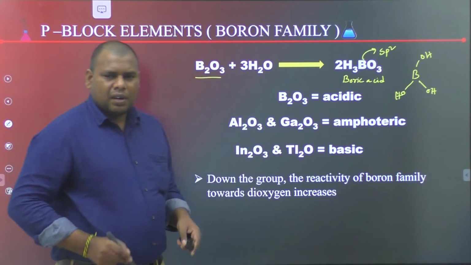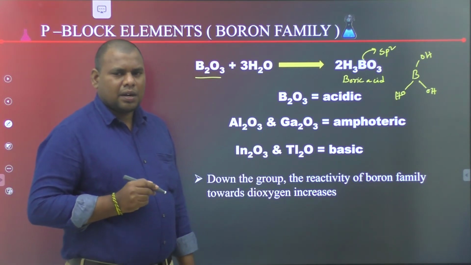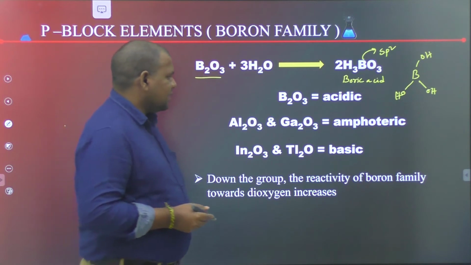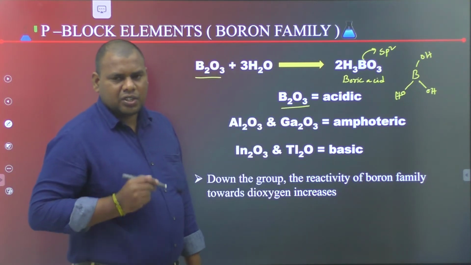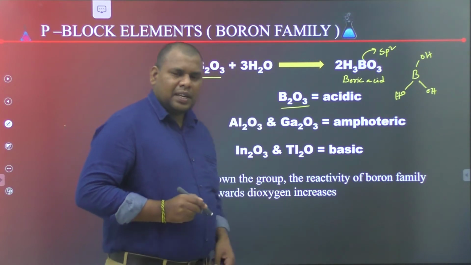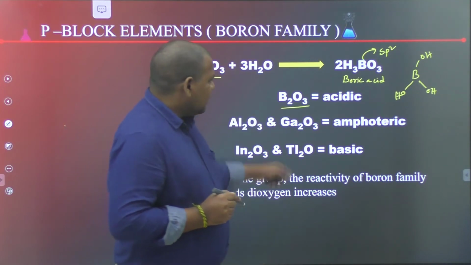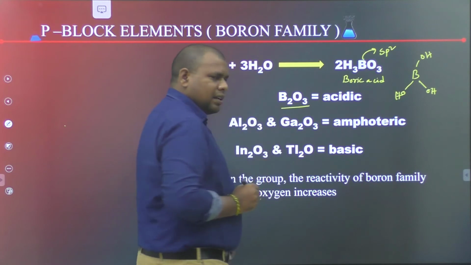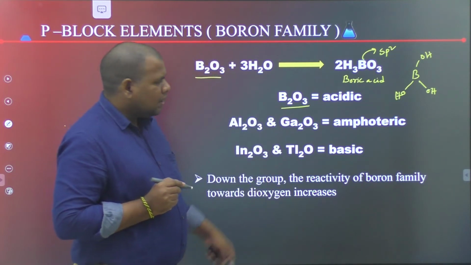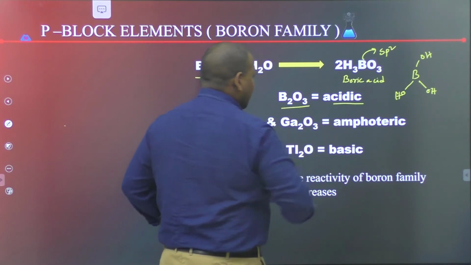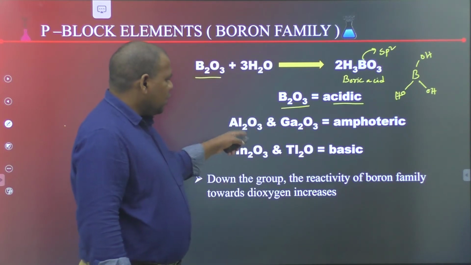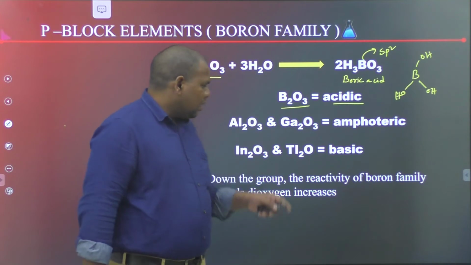Next, the nature of oxides of boron family. B2O3 is acidic in nature. Boron being a typical non-metal, its oxides are acidic in nature.